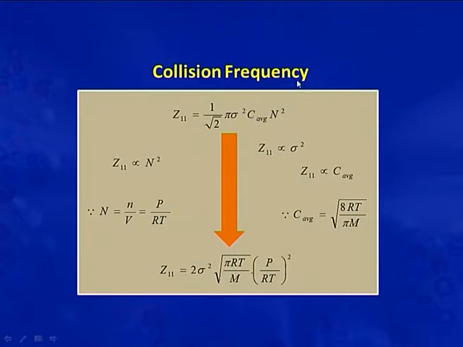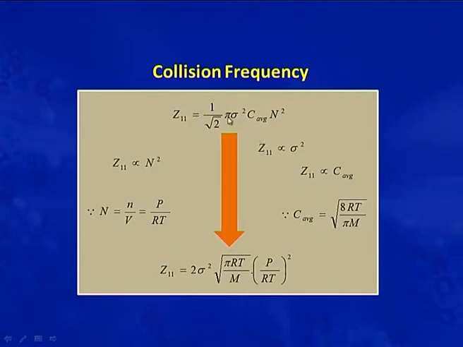From this expression it is clear that Z11 is directly proportional to the number of molecules, as we can write N by V in place of N, where V is equal to RT by P by the ideal gas constant. So, in place of N we can write P by RT in this equation.